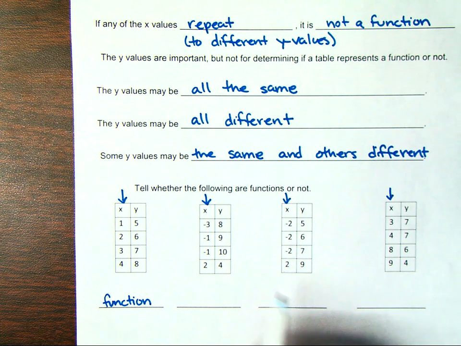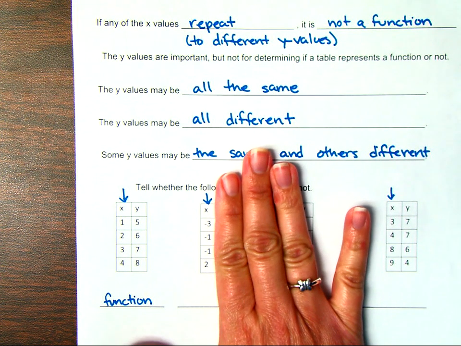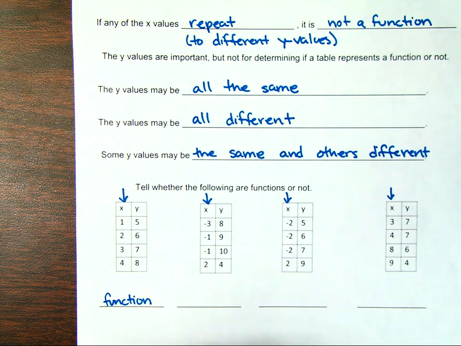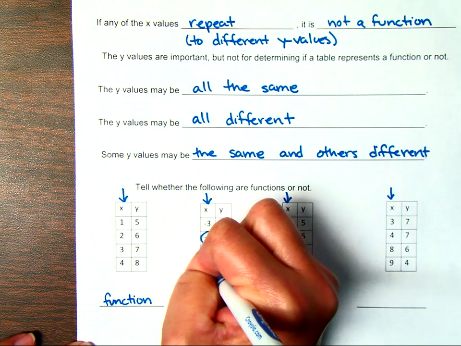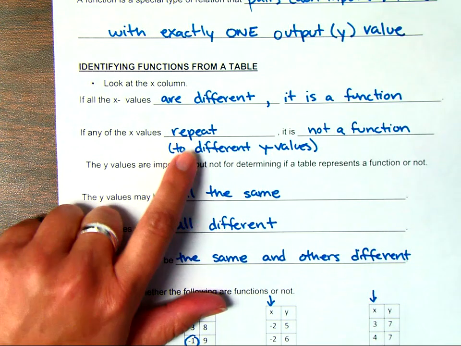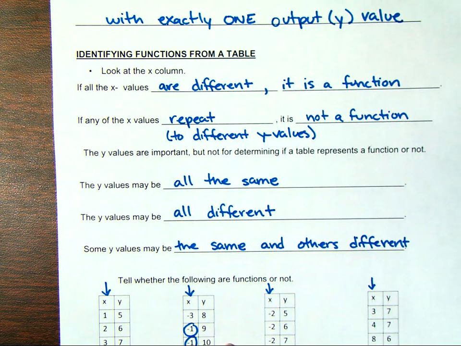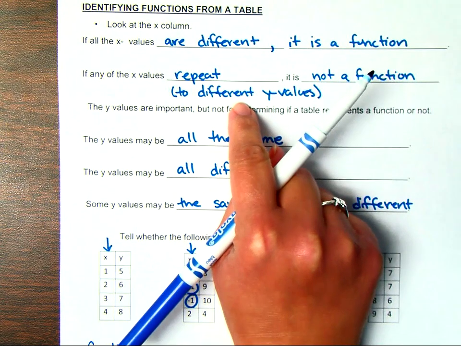Now if we look at this next table, we have negative 3, negative 1, negative 1, and 2 for x. We see that the x's repeat. But remember, if they repeat to different y values, then it's not a function.